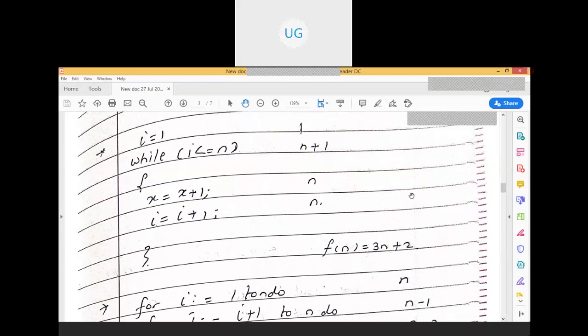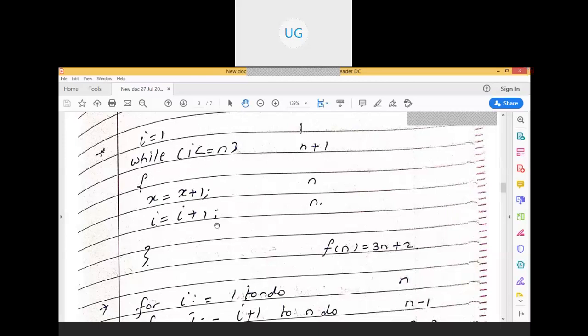This is another algorithm. So here i is equal to 1, i is initialized to 1. While loop. While is an entry controlled loop. Why is it called an entry control loop? Because we are checking the condition at the beginning of the loop itself. If the condition is false here, it won't enter the loop at all. Whereas do while loop is an exit control loop. We first execute and then check the condition. So do while loop will be executed at least once, whereas while loop will not be executed if the condition is false.